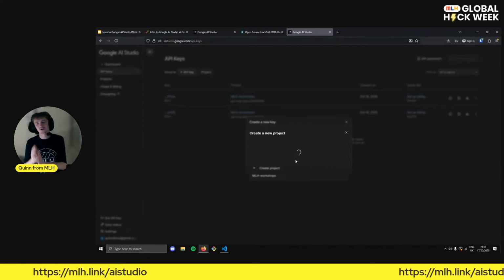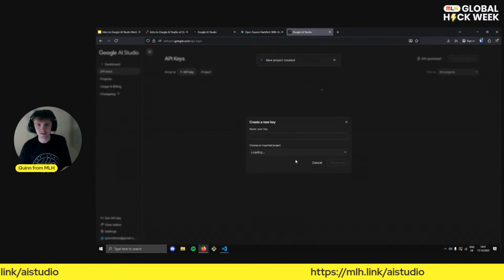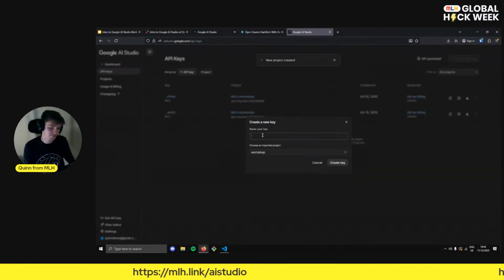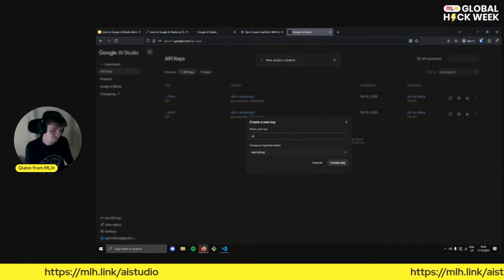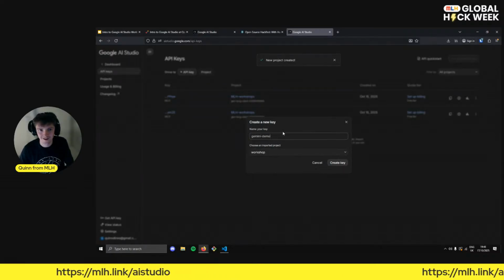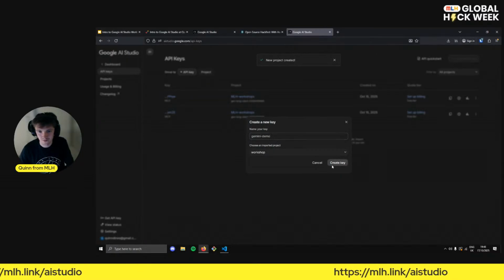Okay, and it's going to create a new project for us. Excellent. And now we can select that. Great. And we'll name our key, and maybe we'll call this Gemini demo, because we're going to show locally how we can use Gemini from the AI Studio. Okay, so we'll click Create Key.